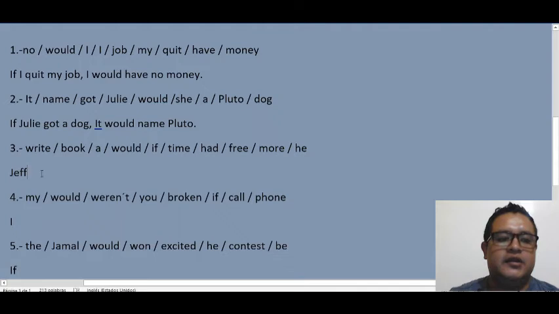Okay. Number three. This is different because here we are not starting with the if. Here we started with if, not here. Here we are starting with the subject. So Jeff, modal, because we are starting with the subject. Jeff could write a book. Here we don't need the comma because we are not starting with if.